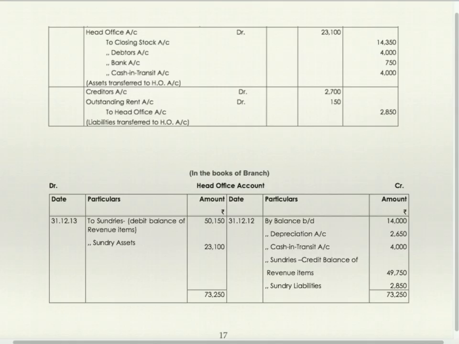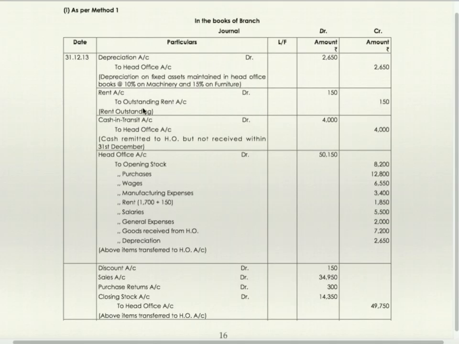So these journal entries, just go through the journal entries. Head office by depreciation, this will not come to head office account by cash in transit, head office to all this, to head office account credit side by sundries.